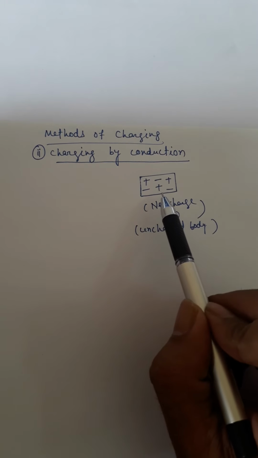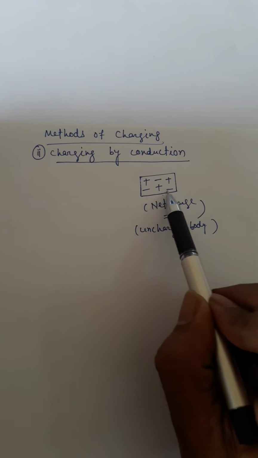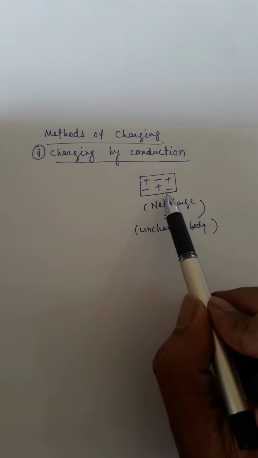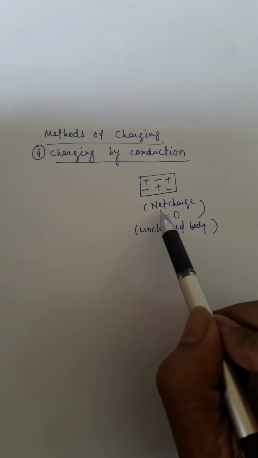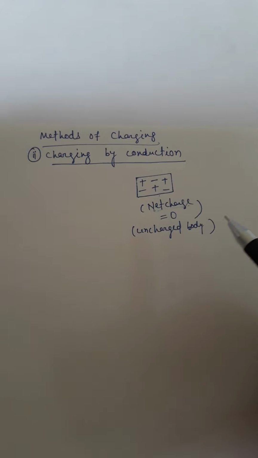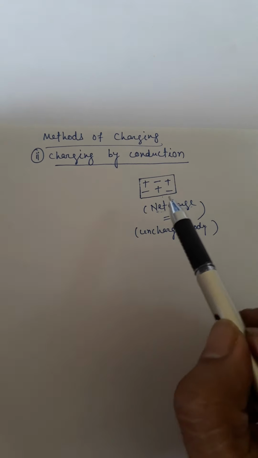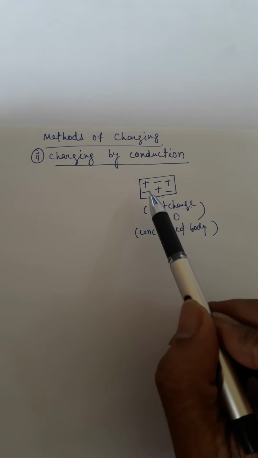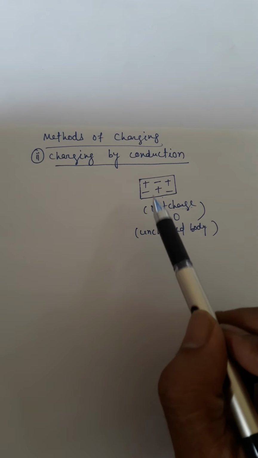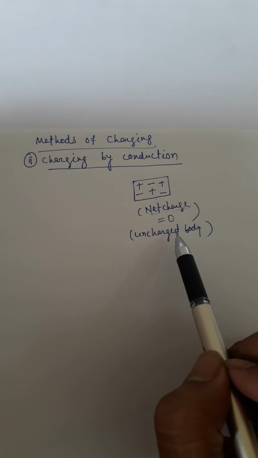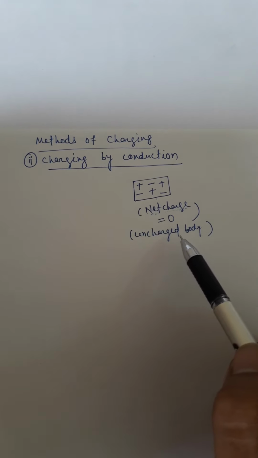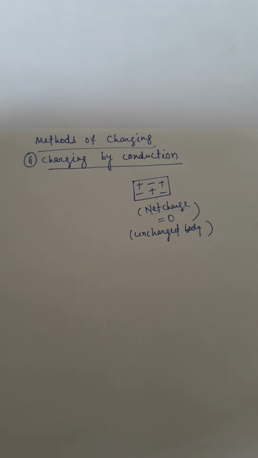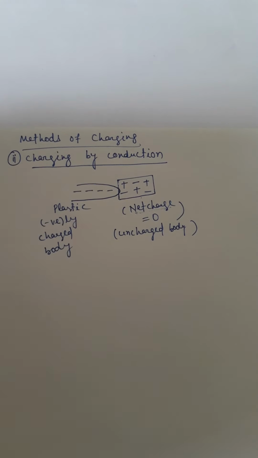Suppose I have a conductor and I have to charge it. That means I have to create a net charge on it. Initially, this conductor has equal number of positive and negative charge. So net charge is 0 and we have to charge it by method of conduction.